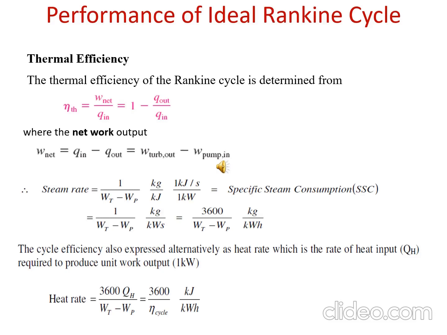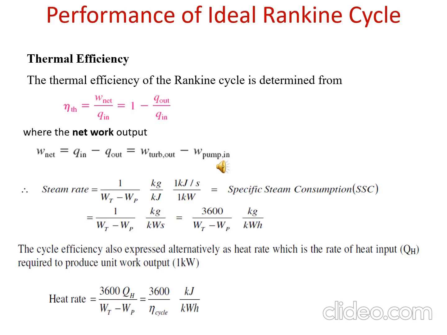Now a numerical, in which the question is given: consider a steam power plant operating on the simple ideal Rankine cycle. Steam enters the turbine at 3 megapascal and 350 degrees centigrade and is condensed in the condenser at a pressure of 75 kilopascal. Determine the thermal efficiency of the cycle.